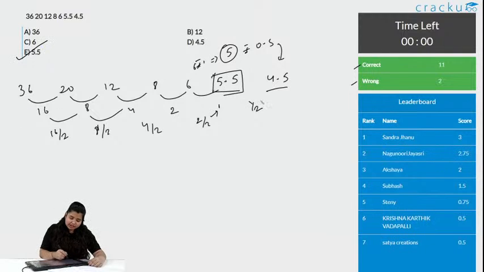Just check the differences. We know the differences are 16, 8, it is getting reduced, that is we are subtracting 16 then 8, and what is the pattern of 16 and 8? It is just getting halved. Yes Swati, yes Shrikant, Somin, 5.5 is the correct answer. Let's go to the next question. This was a very easy one.